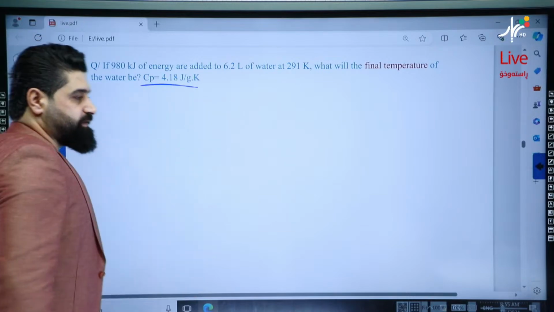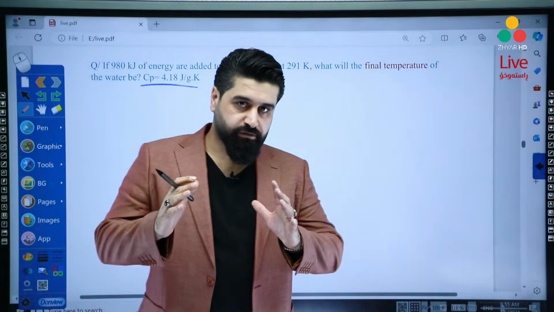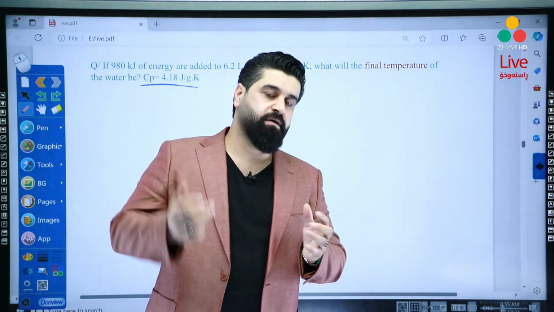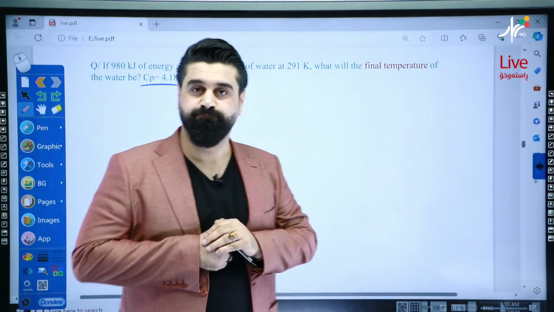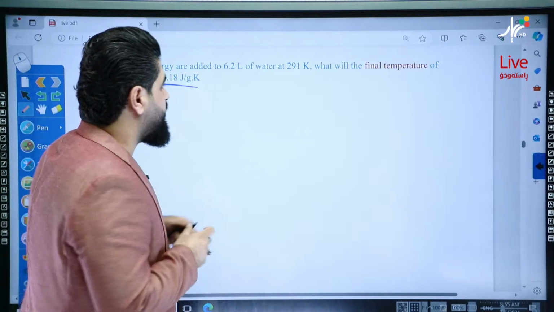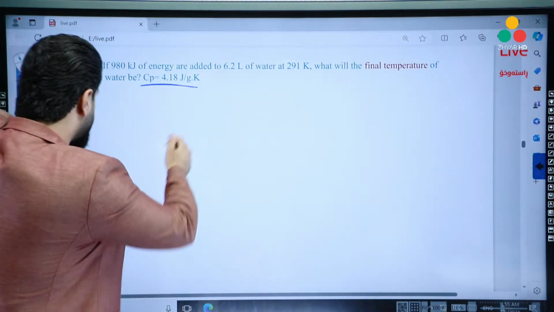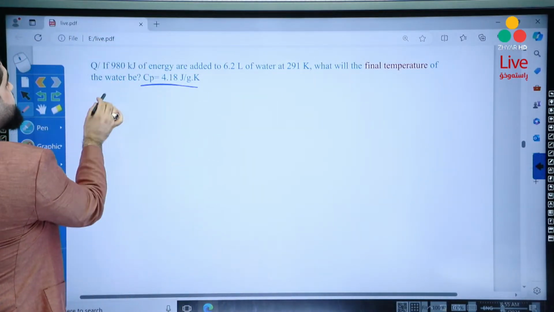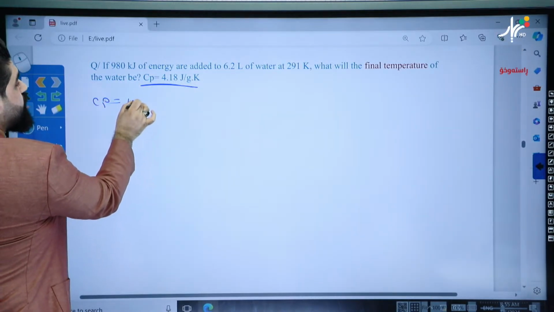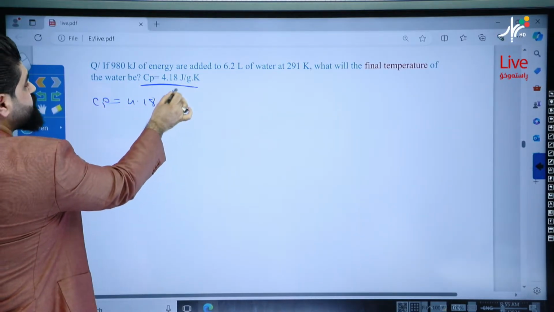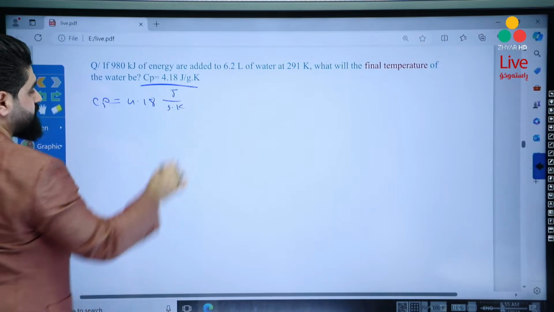You know what CP is? CP is the amount of energy required to raise the temperature by 1 Kelvin or 1 Celsius degree for 1 gram of the substance at its standard condition. Yalla. Here we have CP. CP is equal to 4.80 joules per gram Kelvin. Look.